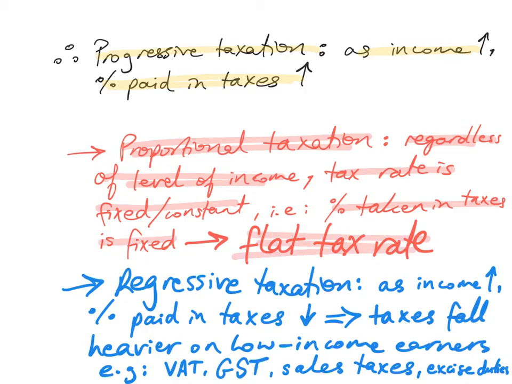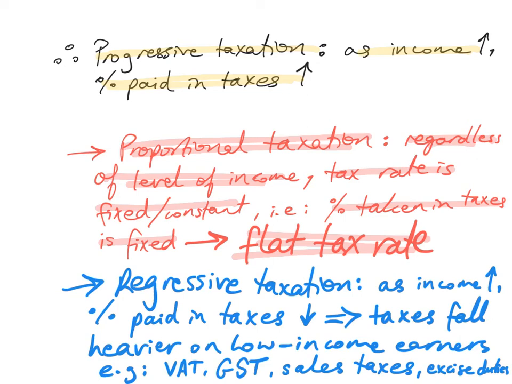So whatever your income is, the tax rate could be, say, 30%. If you make $10,000 a year, the government will take 30%. If you make $100,000 a year, the government will still take 30%. Now notice, as you're earning more money, if the income rises, the amount paid in tax increases. But essentially, the percentage or the proportion itself is fixed. It's a flat tax rate.